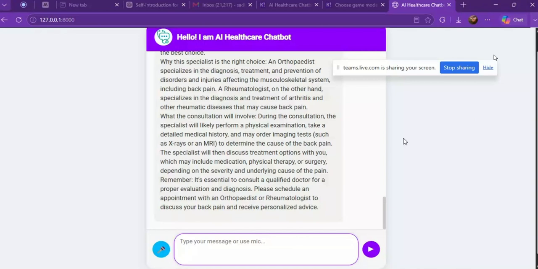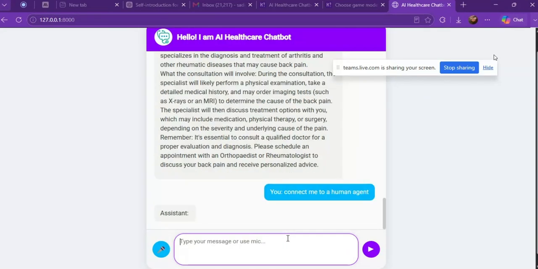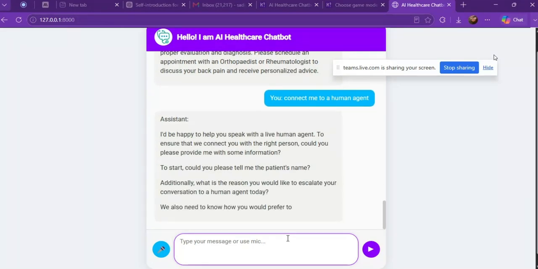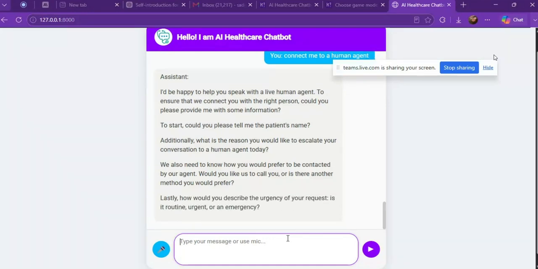And my fifth topic is escalation. Basically, this escalation connects you to a human agent. For escalation, if I ask the bot, connect me to a human agent, and I hit enter, it will also ask you for details like patient name or other things. After filling in all these details, it will connect you to the human agent by using a WhatsApp API, which I haven't done till here.